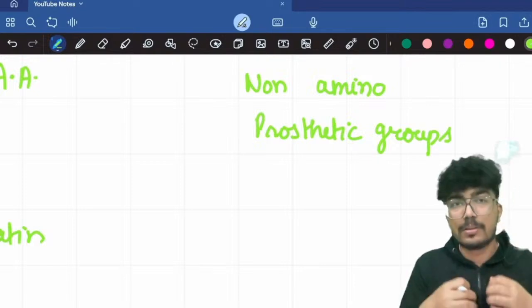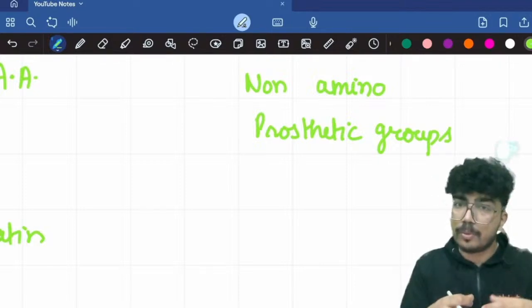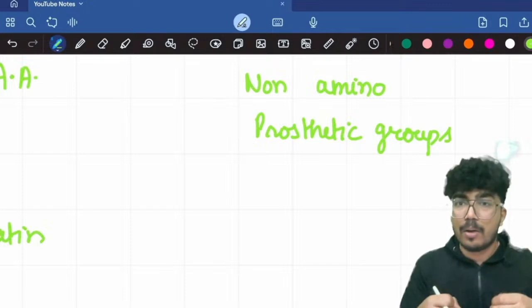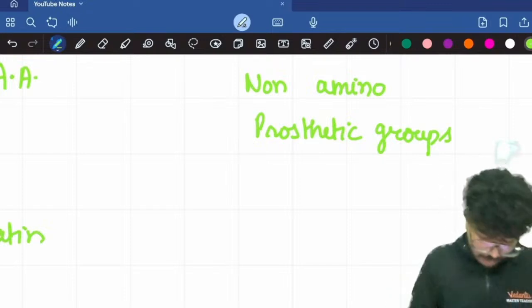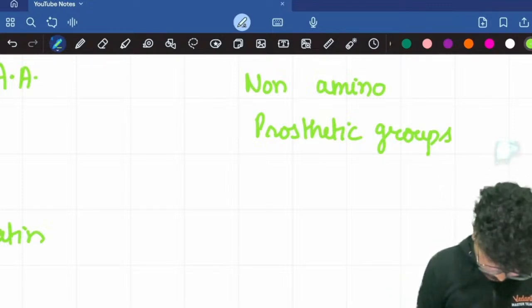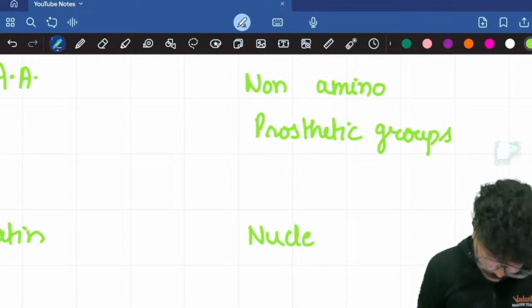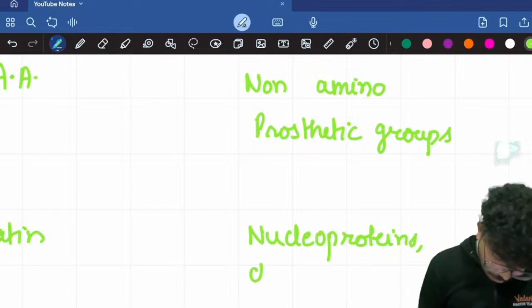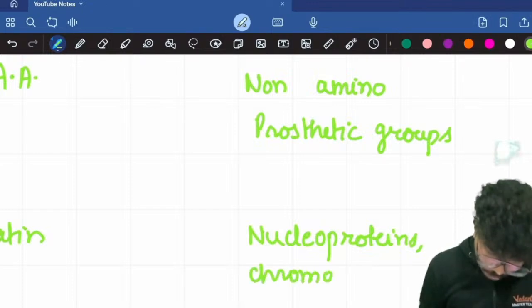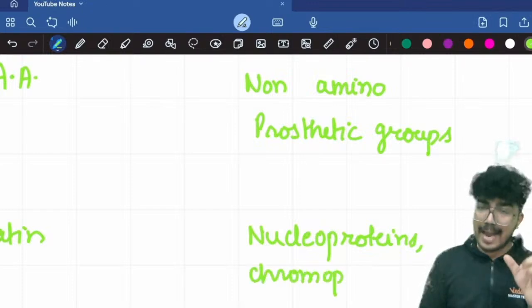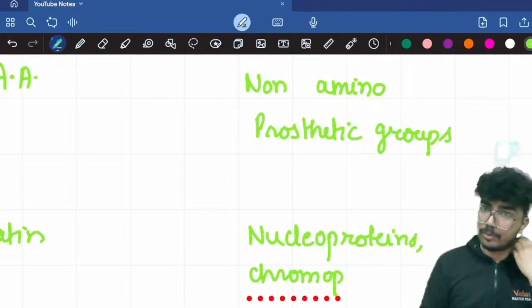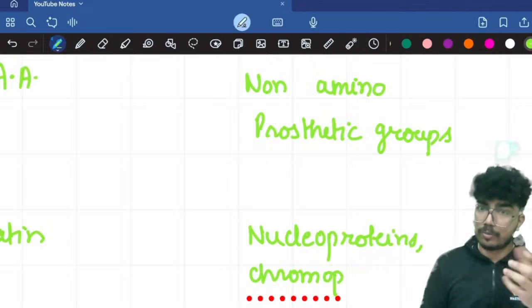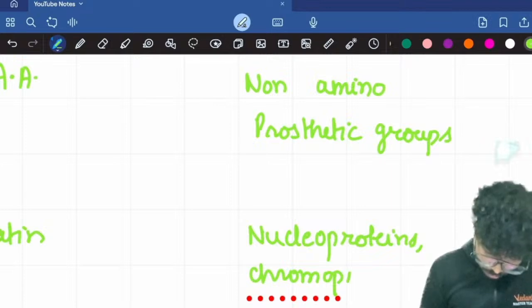The nucleoproteins. There are chromoproteins, metalloproteins, mucoproteins. Okay, you have glycoproteins, etc. So the examples include nucleoproteins, chromoproteins. Chromoprotein is a category. You can take an example of a chromoprotein like hemoglobin. In hemoglobin, the non-amino prosthetic group is going to be the heme group, which is an iron porphyrin complex. So chromoprotein.